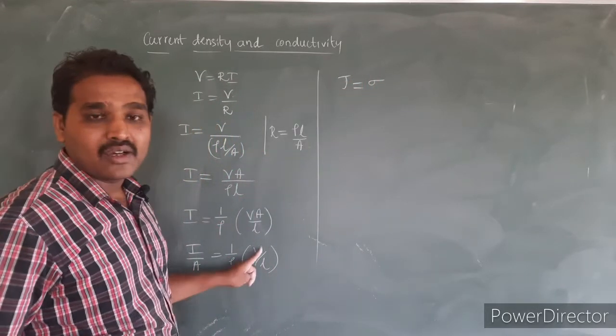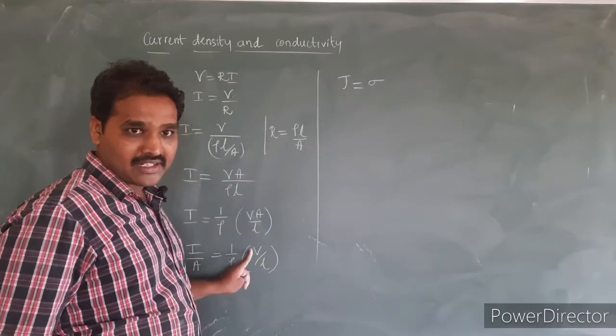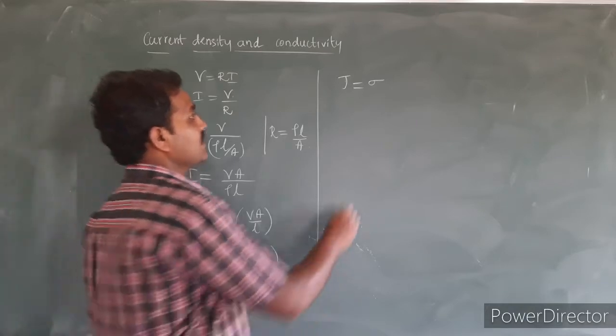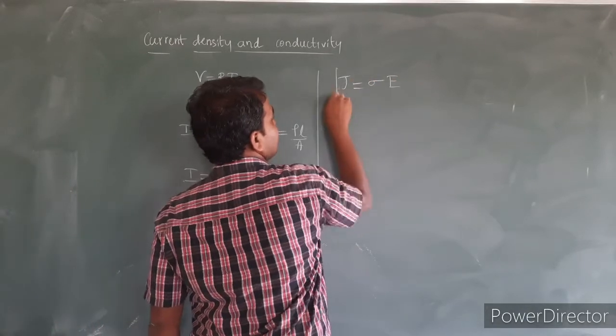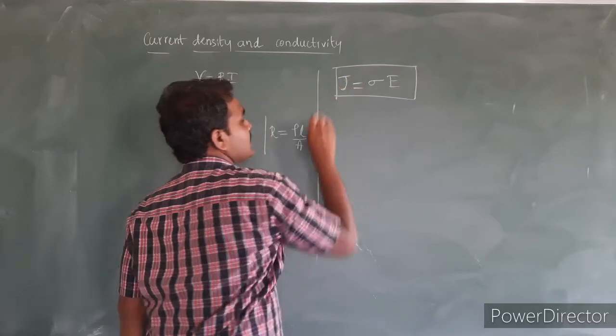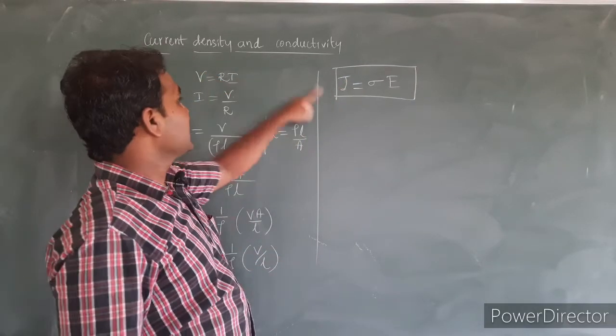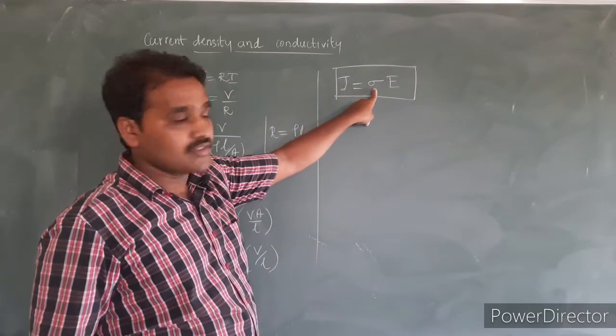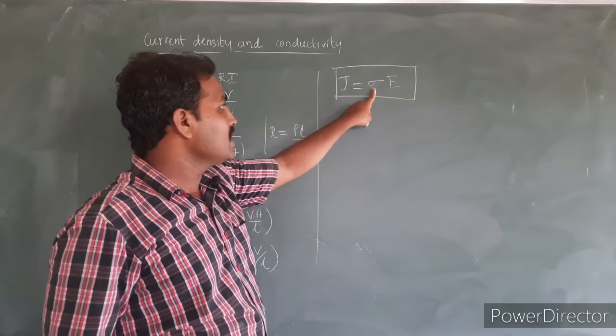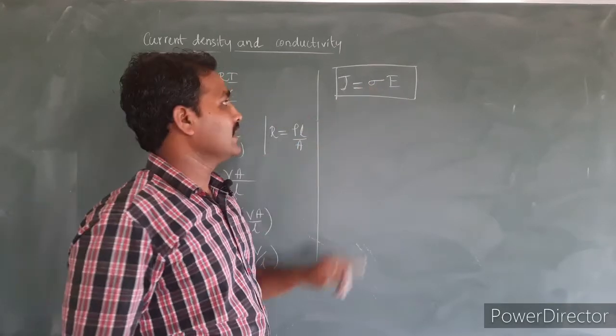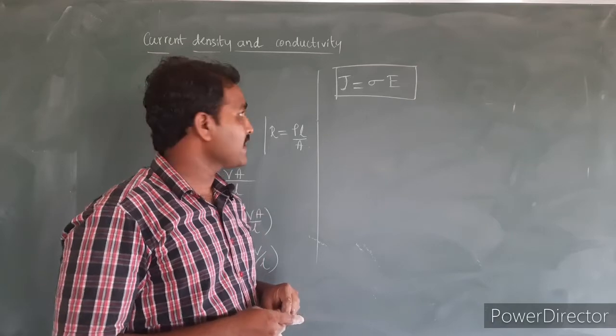And V by L, we have the relation between electric potential and electric field. V by L is nothing but capital E, that is the electric field. So this is the relation between the current density and conductivity of the material, that is J is equal to sigma into E, where E is the magnitude of the electric field.